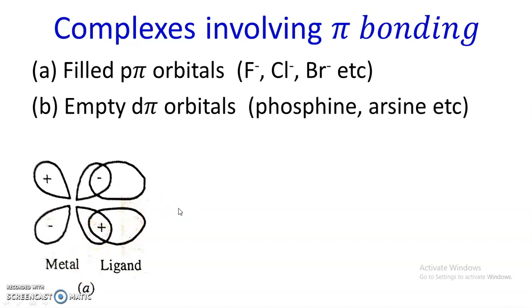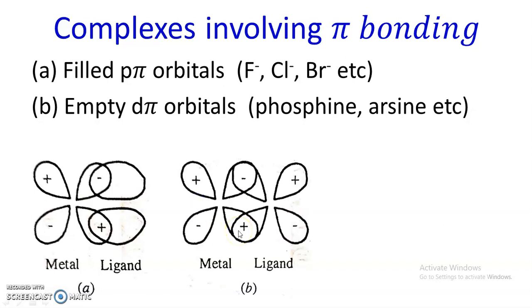Now the second important type of ligand is ligands with empty d-pi orbitals, for example phosphine, arsine. These ligands have empty d-pi orbitals. The interaction will be represented like this. This is the T2g orbital of the metal, and opposite lobes have the same sign wave function. The ligand also contains a d-pi orbital, preferably T2g, and here again opposite lobes have the same sign wave function, negative, negative and positive, positive. They can overlap laterally, and there is a possibility of a pi bond. This is another type of ligand; examples are phosphine, arsine, etc.